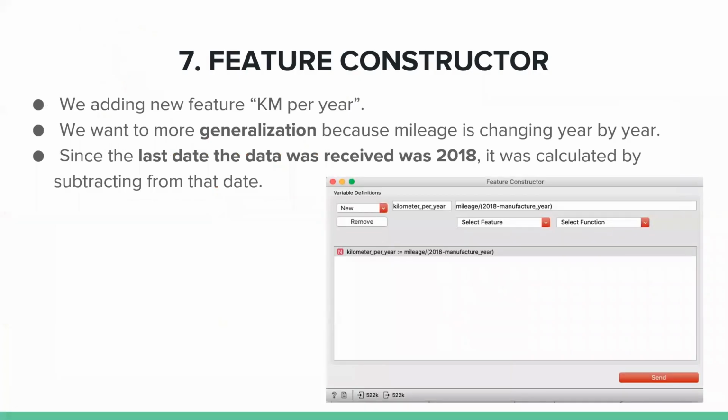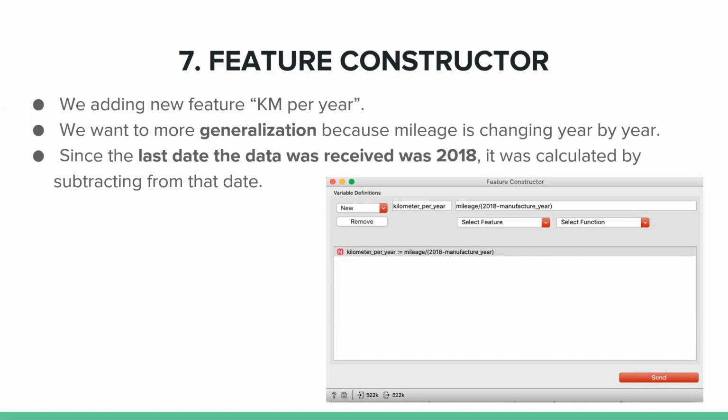Now, feature constructor. We use the feature constructor widget to add some new features into the original dataset in Orange 3. In our dataset, there was the mileage feature, which was indicating the total mileage value for the used cars. However, these vehicles were scraped from the websites over an interval of time. Since the scraping date was not the same, the mileage values would be misleading for our machine learning model. Also, in real-life testing, the prediction would be expected from our model in different years, like 2020 or 2025.